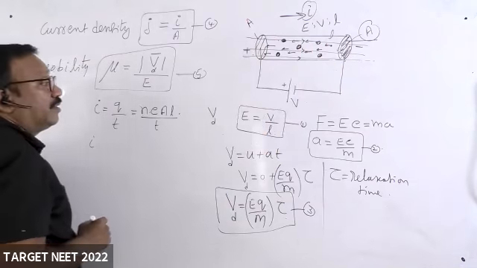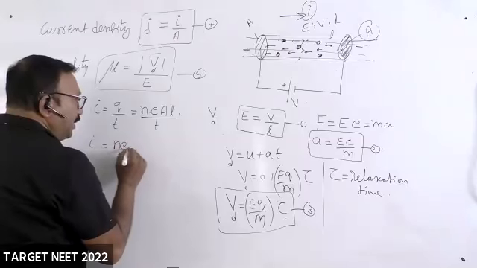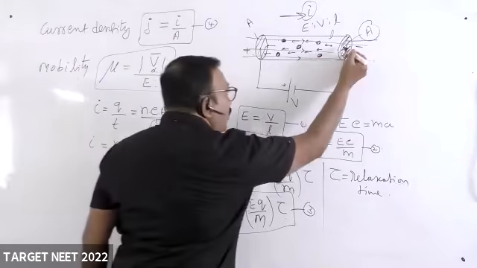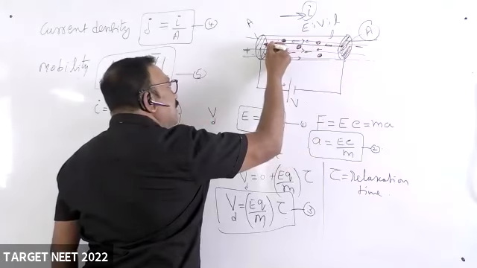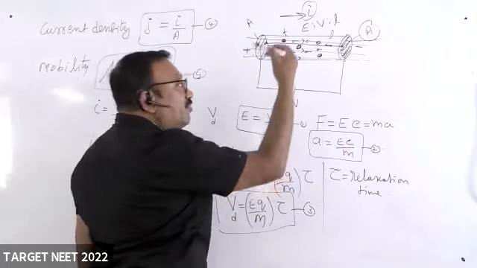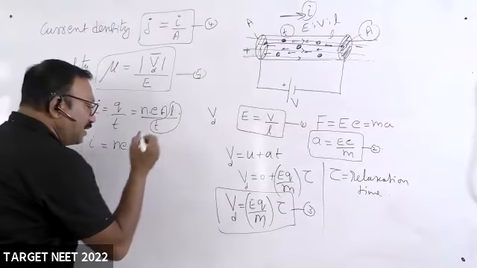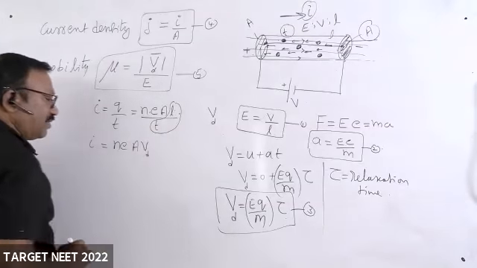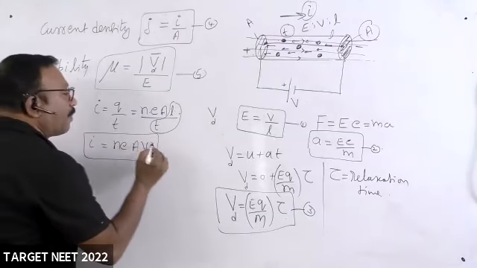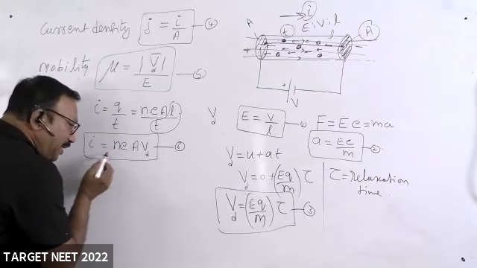Next, I is equal to nEA, length by time. Let us say the electron has traveled a distance L in a time T. Then what is the average velocity? The displacement by time, that average velocity is known as drift velocity. So you have got another expression.